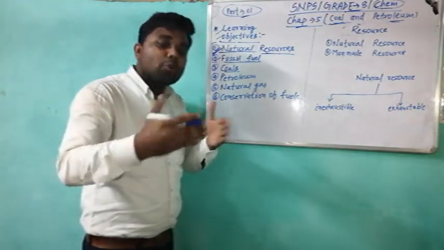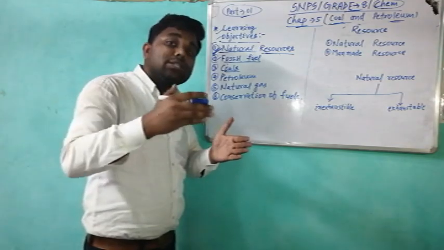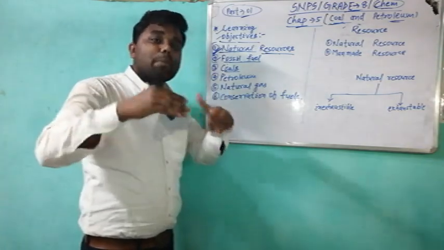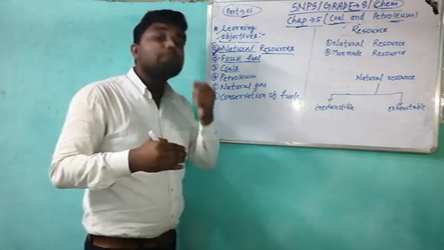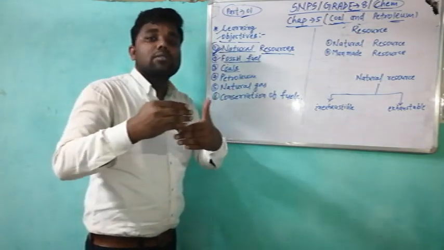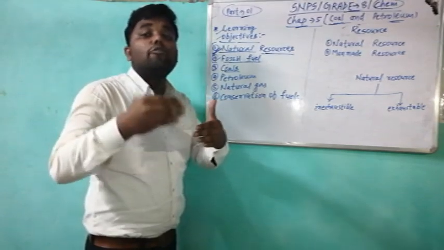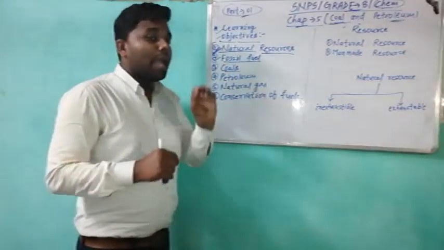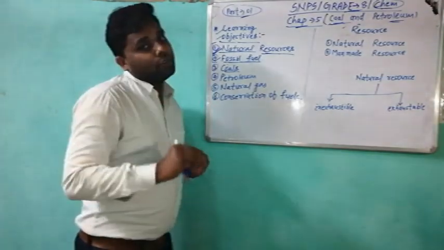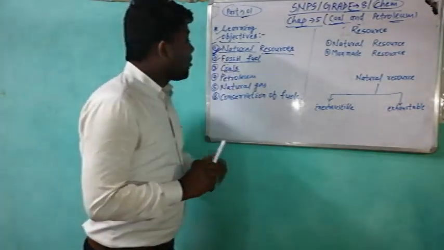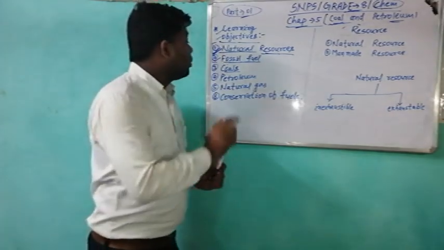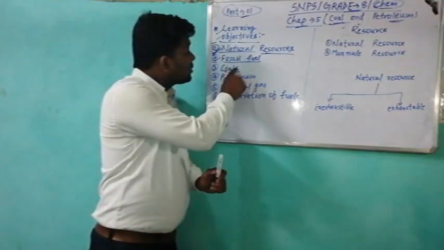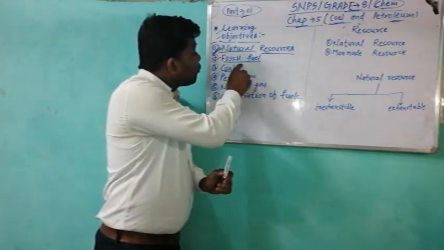In this process, over a long period of time, that particular substance, like wood, is converted into fuel. That is called fossil fuel. The three types of fossil fuel that we will study are coal, petroleum and natural gas. These three are fossil fuels.